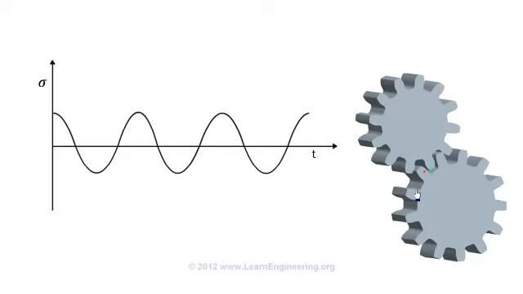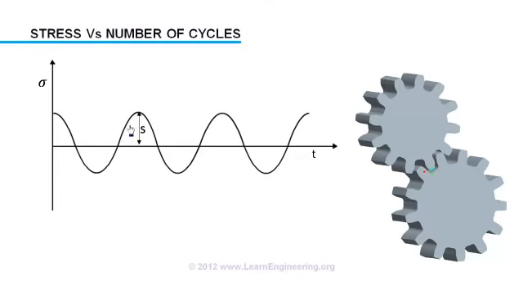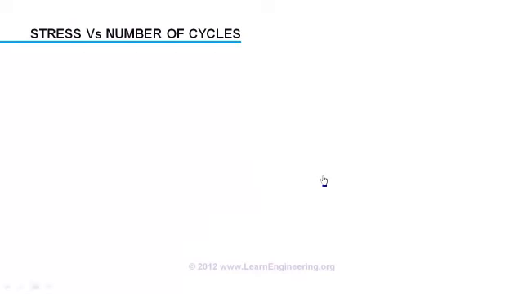Now, the most important part in fatigue analysis: the relationship between stress amplitude and the number of cycles it can execute before it fails. What will happen as stress amplitude decreases? Yes, you are right. As stress amplitude decreases, the number of cycles required for failure increases. Anyway, we will analyze this trend more systematically. We will draw number of cycles on the x-axis, stress amplitude on the y-axis, both in logarithmic scale.